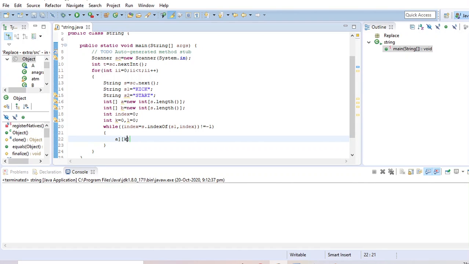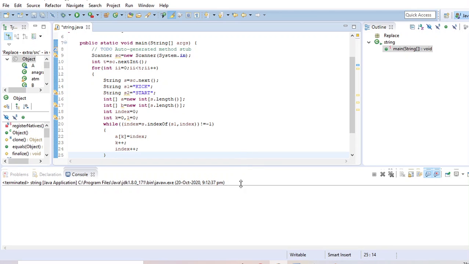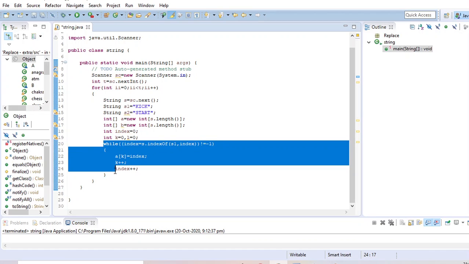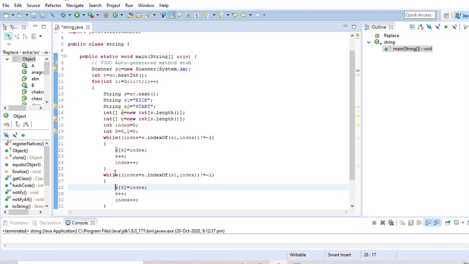And whenever it finds a kick, it will store in array A the value of index, where k is initially 0, then continue. Then I will do the same thing for start also. So I am just copying and pasting here. In this case it will be s2 because it will be start, and it will be l and the array will be b.